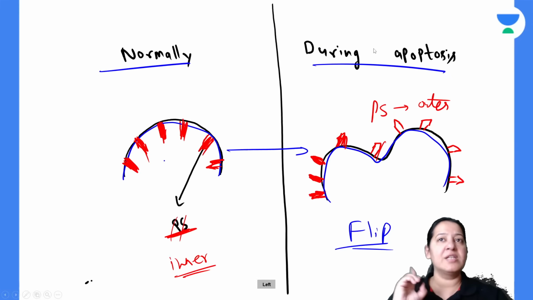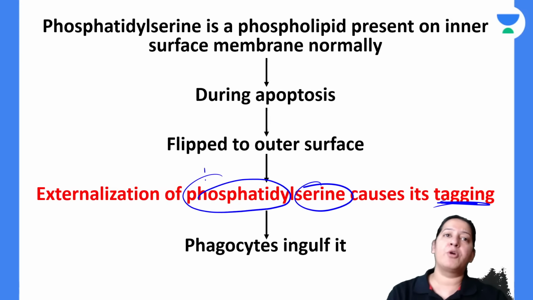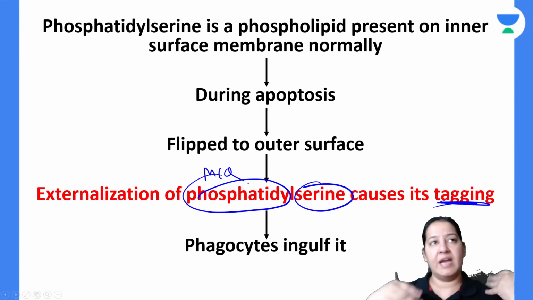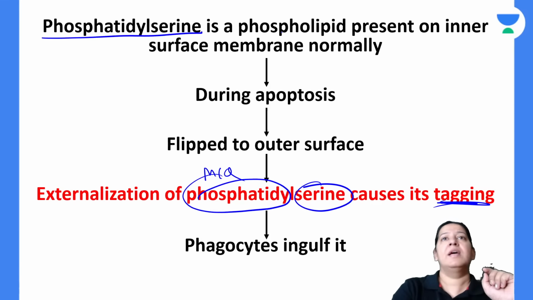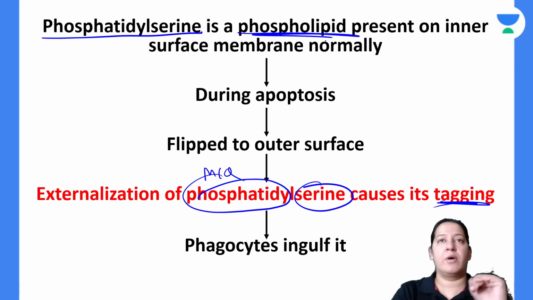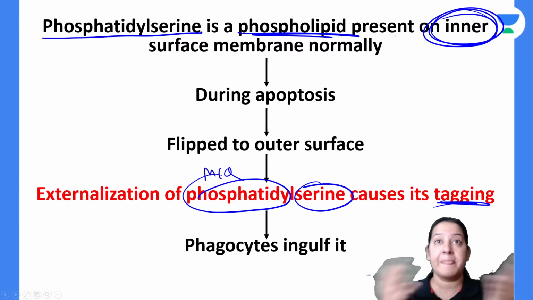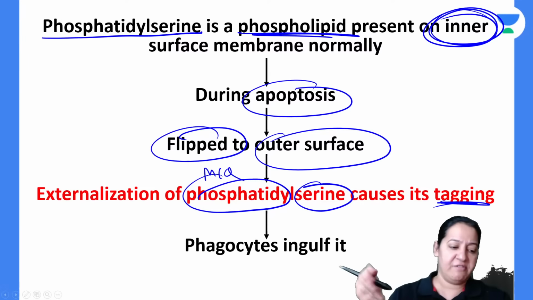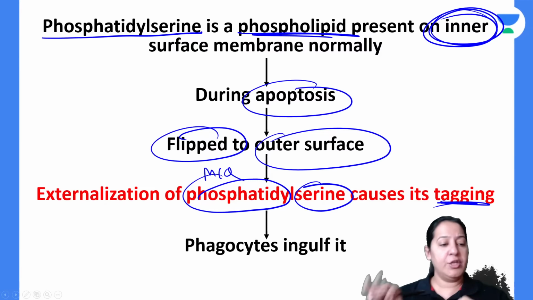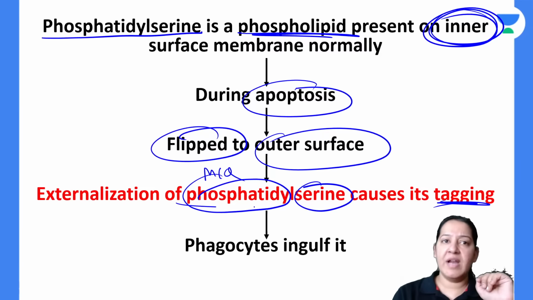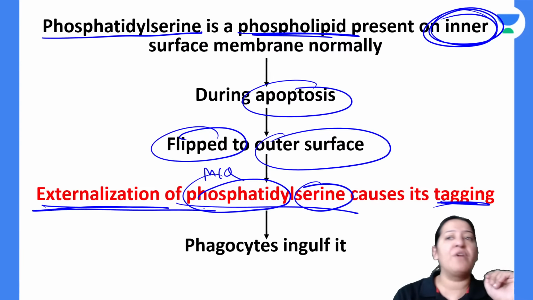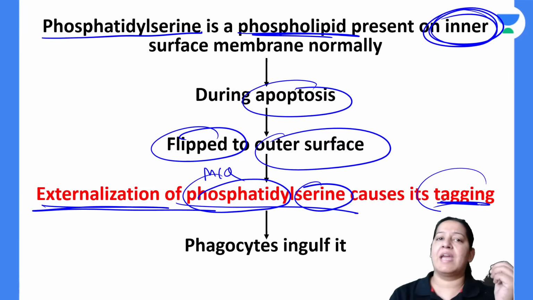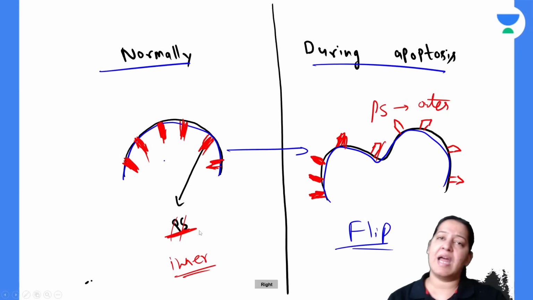So the answer here is phosphatidylserine, which is a very important MCQ, repeated again and again. Phosphatidylserine is a phospholipid. It is not a protein, I'm sorry. Normally it is present on the inner surface of the cell membrane. But during apoptosis, it is flipped to the outer surface. This is known as externalization of phosphatidylserine, which is causing the tagging. Now the phagocyte can recognize it and engulf it.